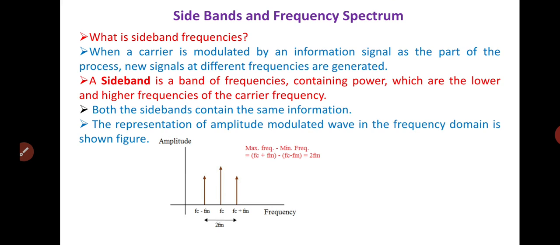And when the carrier signal is modulated in accordance with the amplitude of the information signal, this signal is called an amplitude modulated signal.